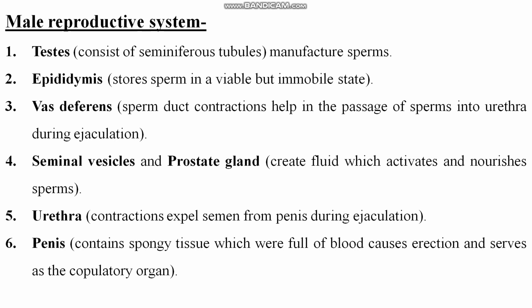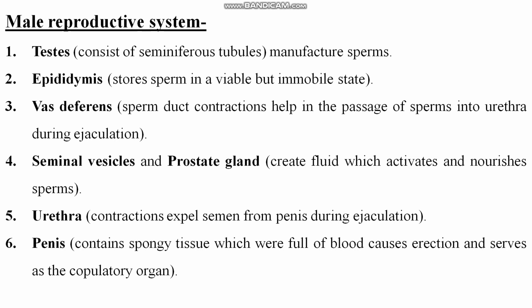There are the seminal vesicle and prostate gland. They create fluid which activates and nourishes the sperms, right? Sperms are formed in the testis, but they are not mobile. So the secretions of the seminal vesicle and prostate glands help in the activation and nourishing of the sperm. Clear? Urethra's contractions expel semen from the penis during ejaculation. Urethra is a tube-like structure which helps in ejaculation.